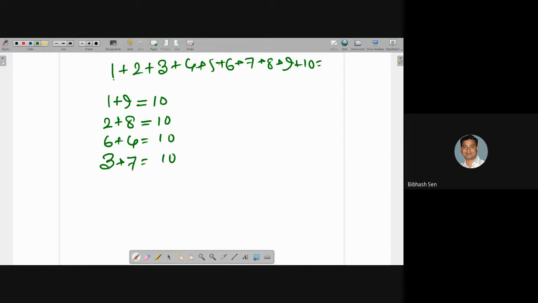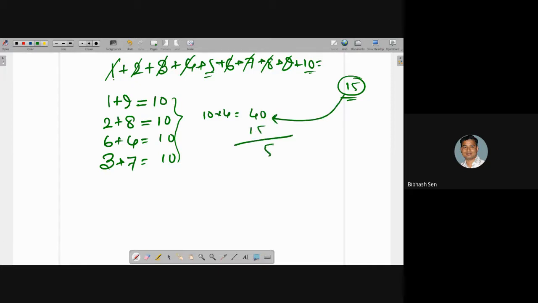Am I correct? Check: 1 I have covered, 2 covered, 3, 4 covered, 6, 7, 8, 9 also covered. And finally this 5 and 10 is 15. Now you check, all are coming to 10. So any student can do 10 into 4, 40, and the rest part if we add 15, then automatically it will be the answer. Can I write this or not?